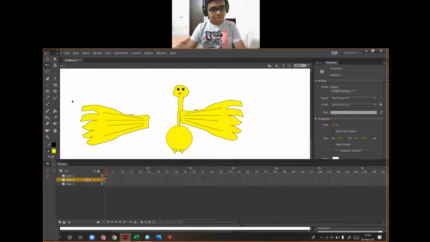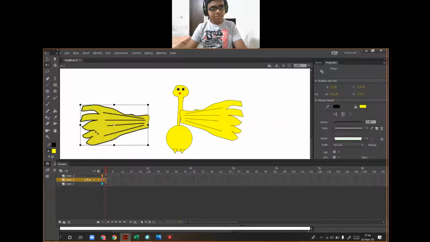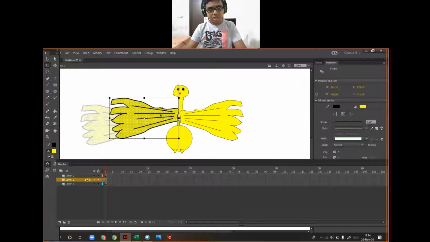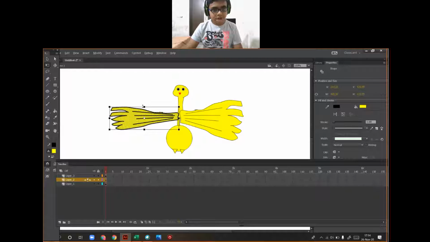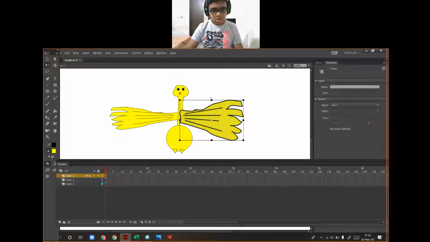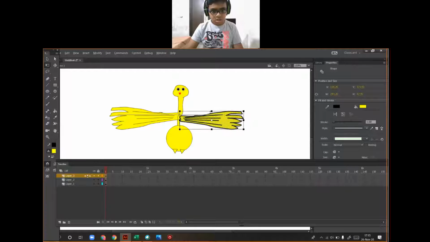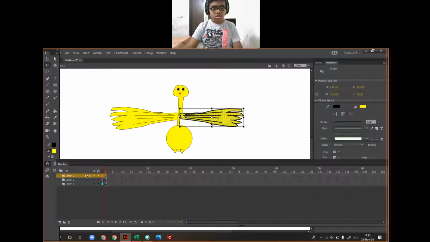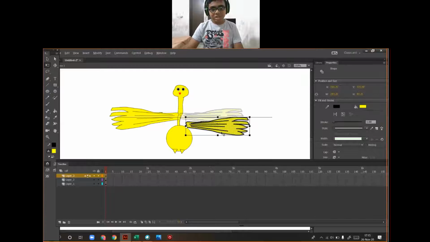Now all of this, convert into a symbol. So how to convert to a symbol? We will bring some down and hold this from this end.